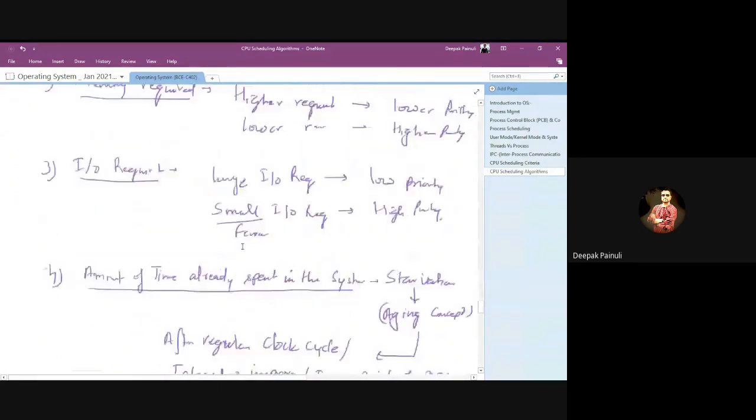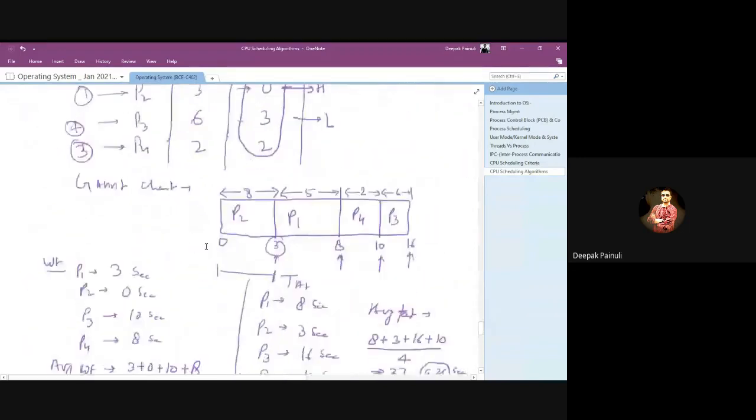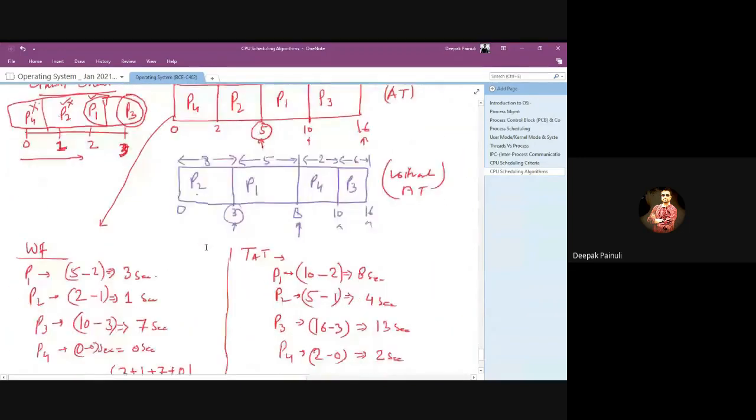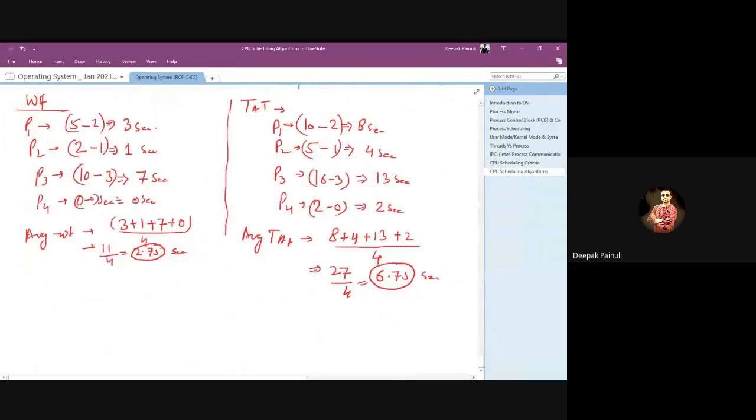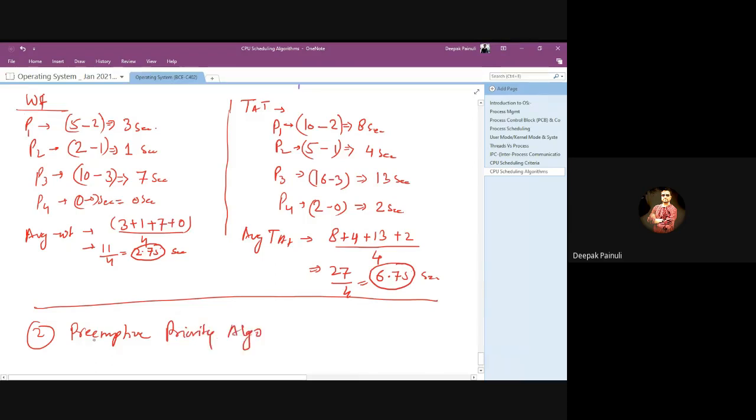Now come to the second part, where we will understand the non-preemptive priority algorithm.